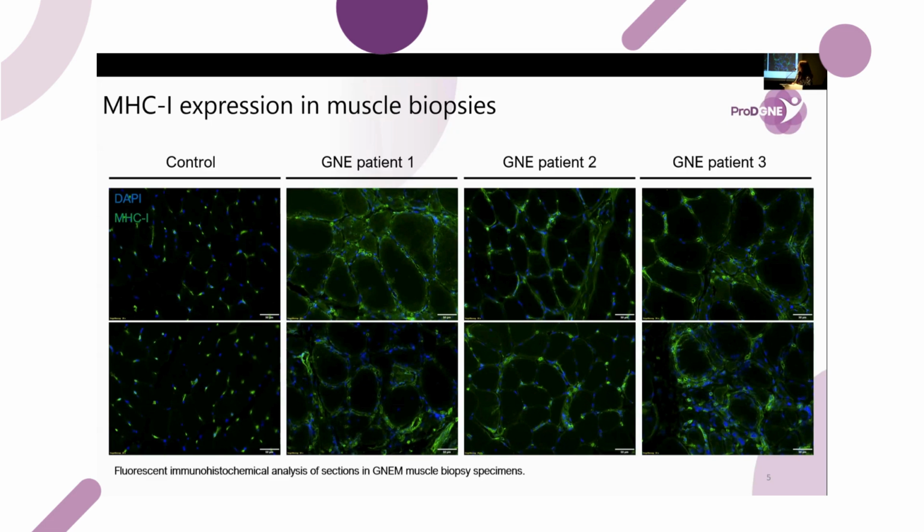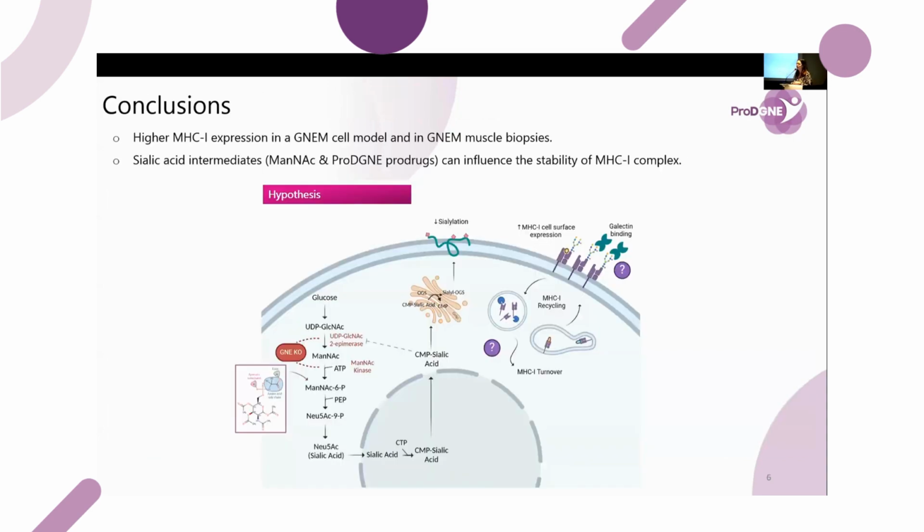So this is important because we can't dismiss GNE myopathy diagnosis when we see a markedly increased staining in the MHC class I. So, conclusion: so far we observed higher MHC class I expression in a GNE myopathy cell model and also in muscle biopsies. And we also show that this could be modulated by the sialic acid content using the prodrugs and ManNAc.